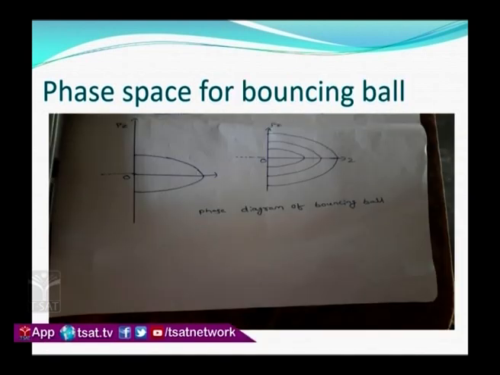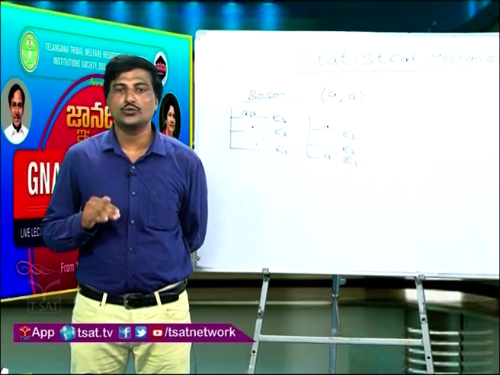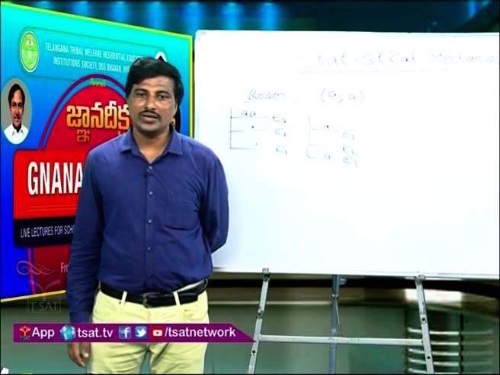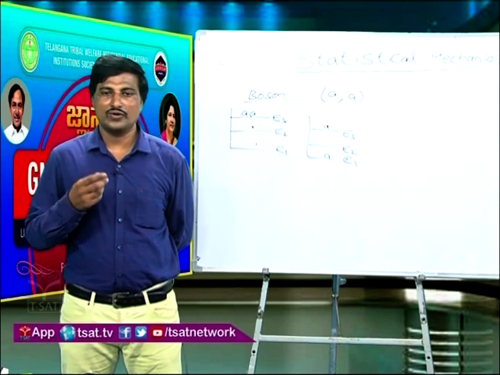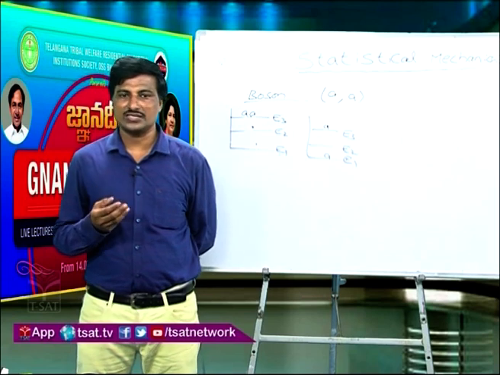Then there is a diagram which is the phase space for a bouncing ball. Okay. Now, you have taken position on the x axis and momentum on the y axis. So, whenever you take a ball and throw it onto the ground, it bounces first, then rebounds again, but as time progresses, the motion of that particular ball is reduced. The height it reaches at the top will keep reducing. So, that is why I represented three diagrams, three phase spaces, showing the motion in phase space for a bouncing ball.